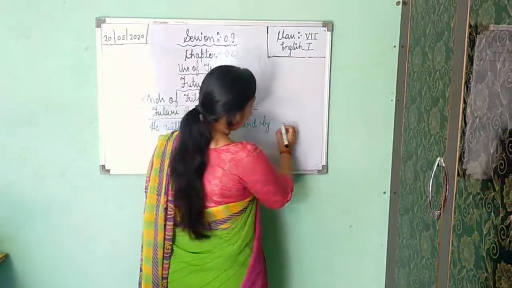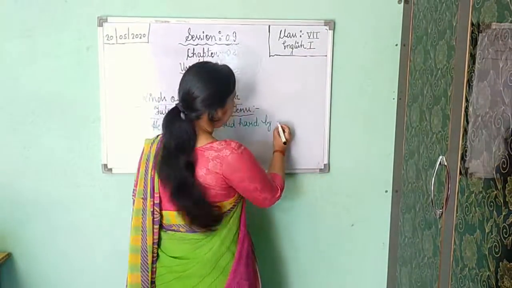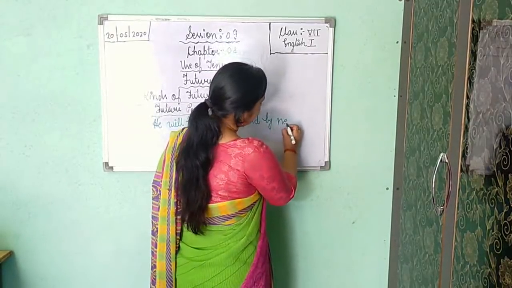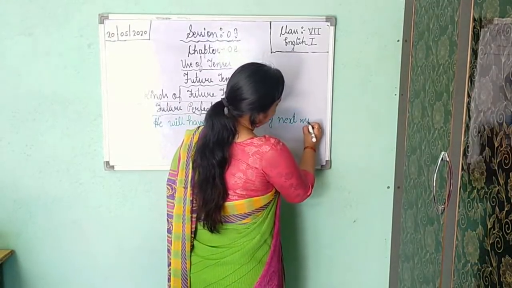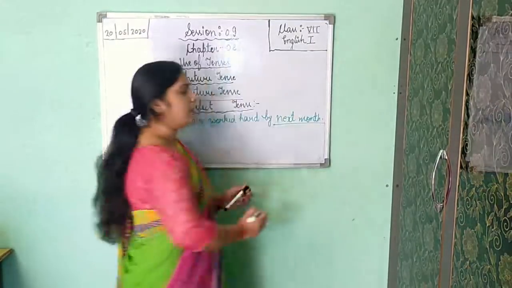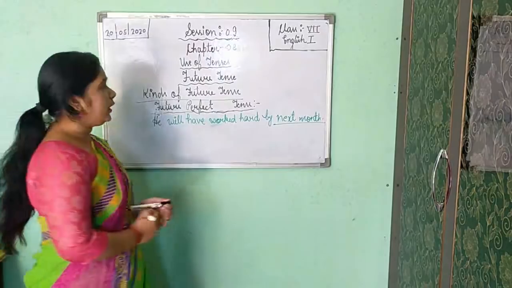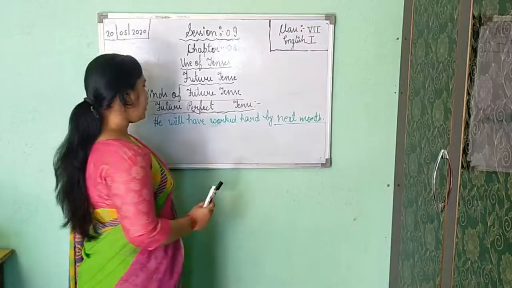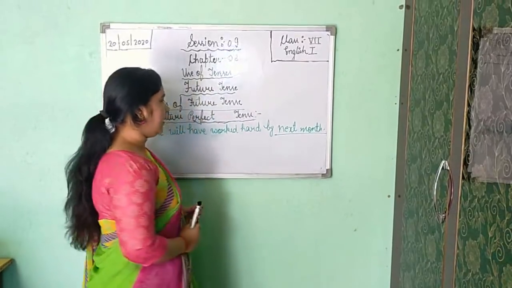Or we can write by next month. Now this by next month is showing a certain period. So it means the given example is future perfect tense. He will have worked hard by next month.